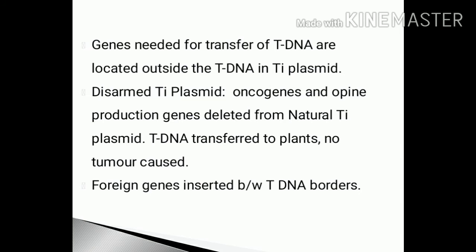If the oncogenes, that is TMR and TMS genes, and the opine production genes are deleted from the natural Ti plasmid, then you get the disarmed Ti plasmid. When such a tDNA is transferred to the plants, then no tumor will be caused in the dicot plants. So foreign genes can be inserted between the tDNA borders and transferred into dicot plants.